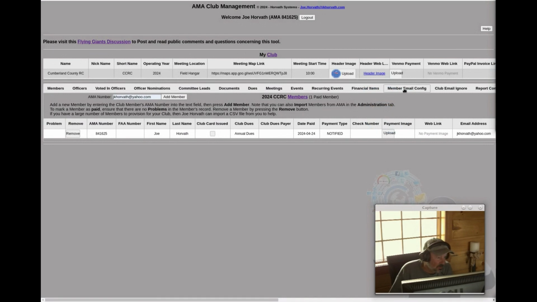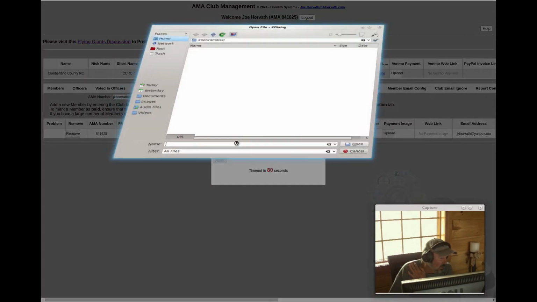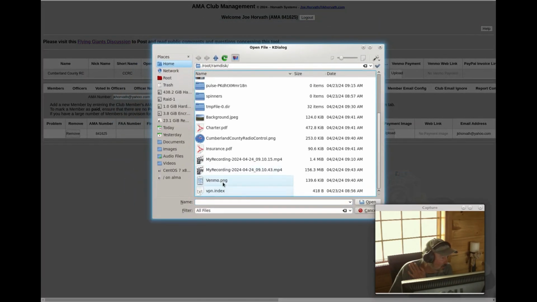Our club happens to also use Venmo for payments. So a lot of times you will have this QR code that can be scanned by users to pay for their club dues. We have one of those. I'm going to upload that.